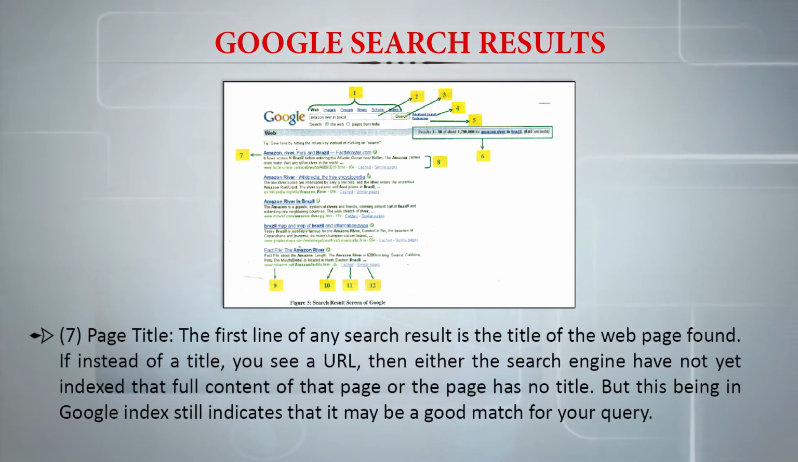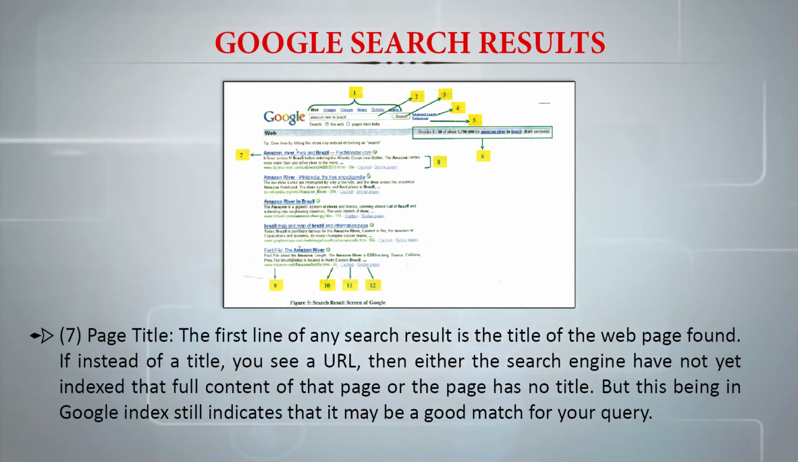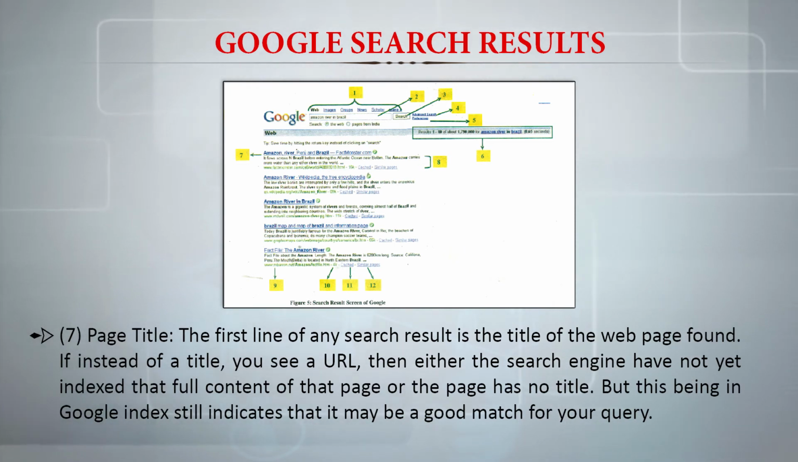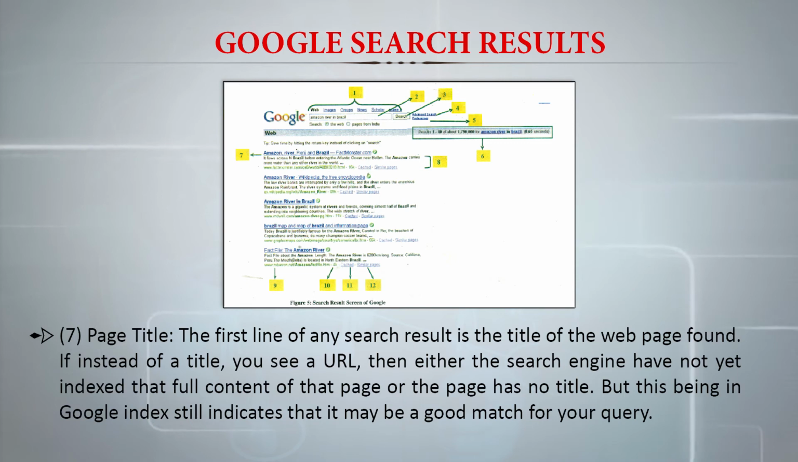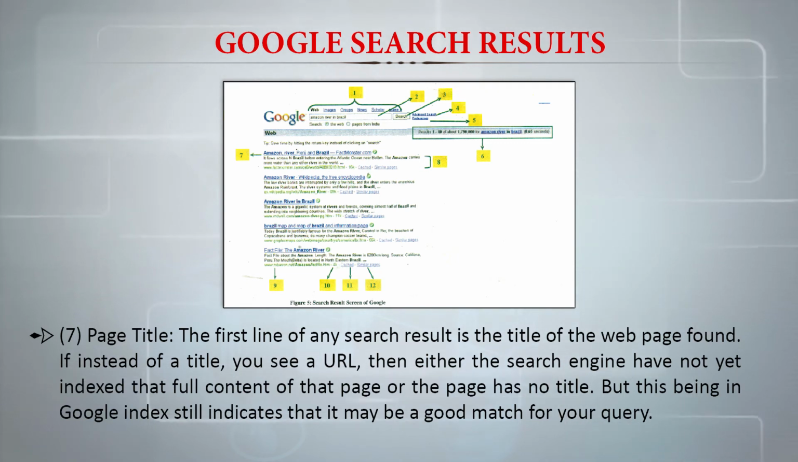And let us see the page title portion. The first line of any search result is the title of the web page found. If instead of a title we see a URL, then either the search engine has not indexed the full content of that page or the page has no title. But this being in the Google index still indicates that it may be a good match for our query.